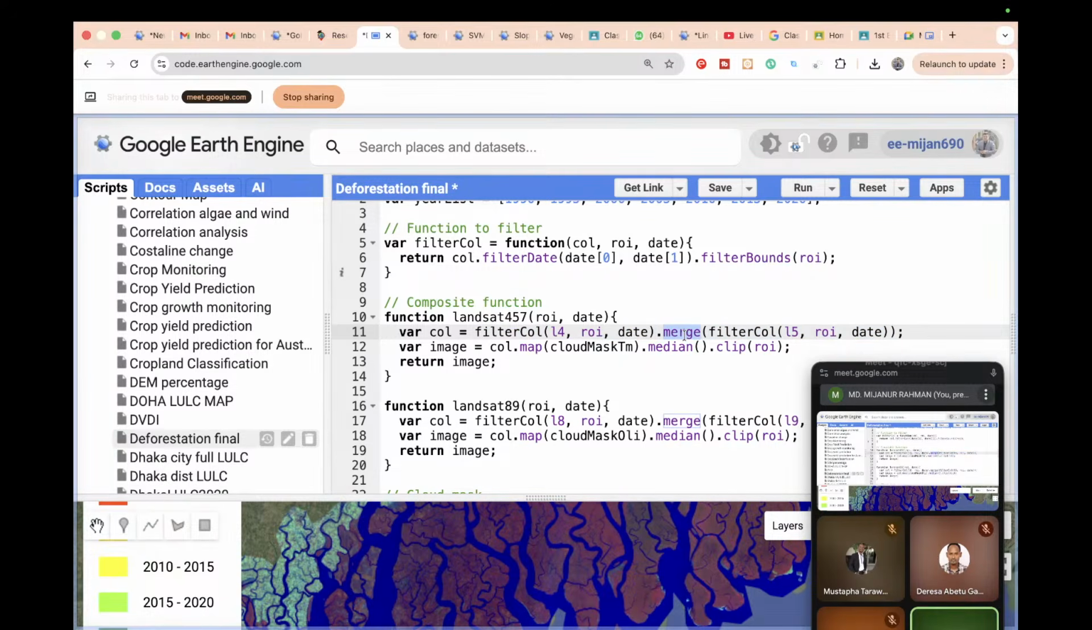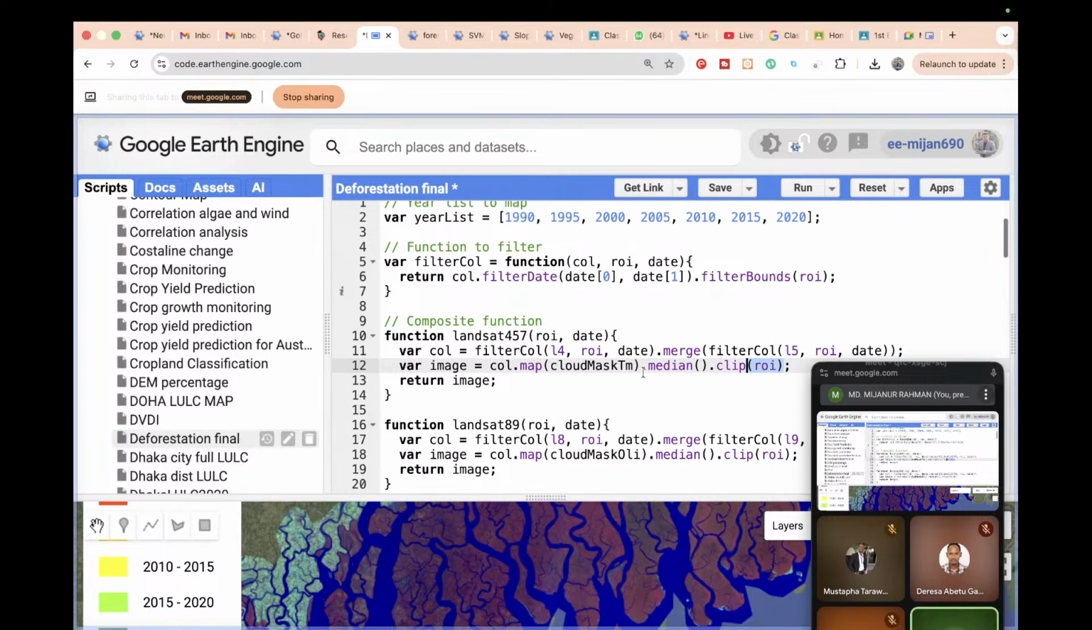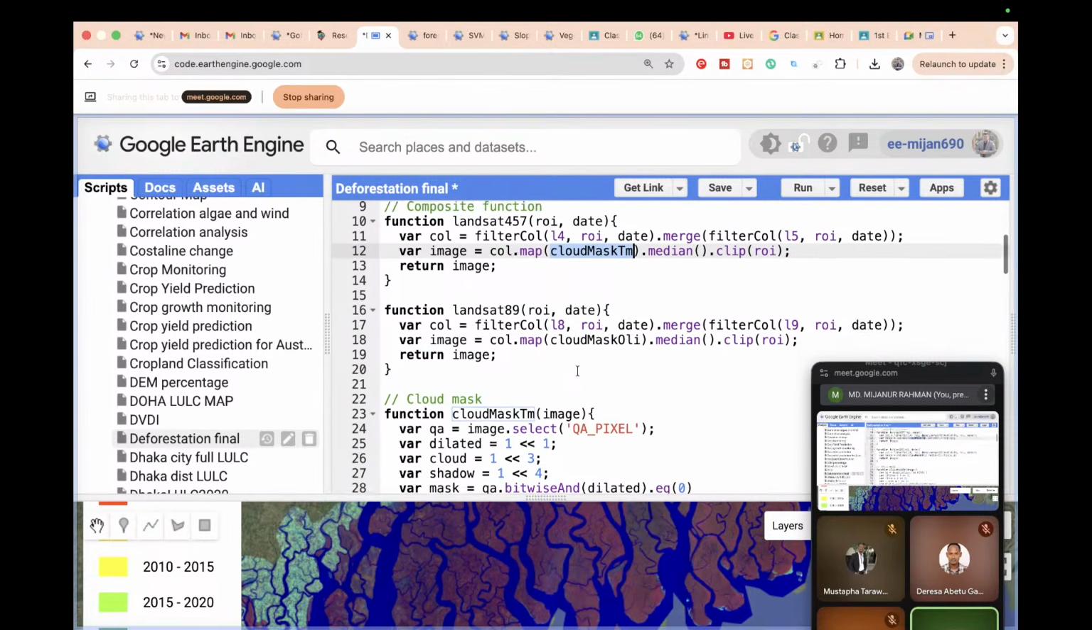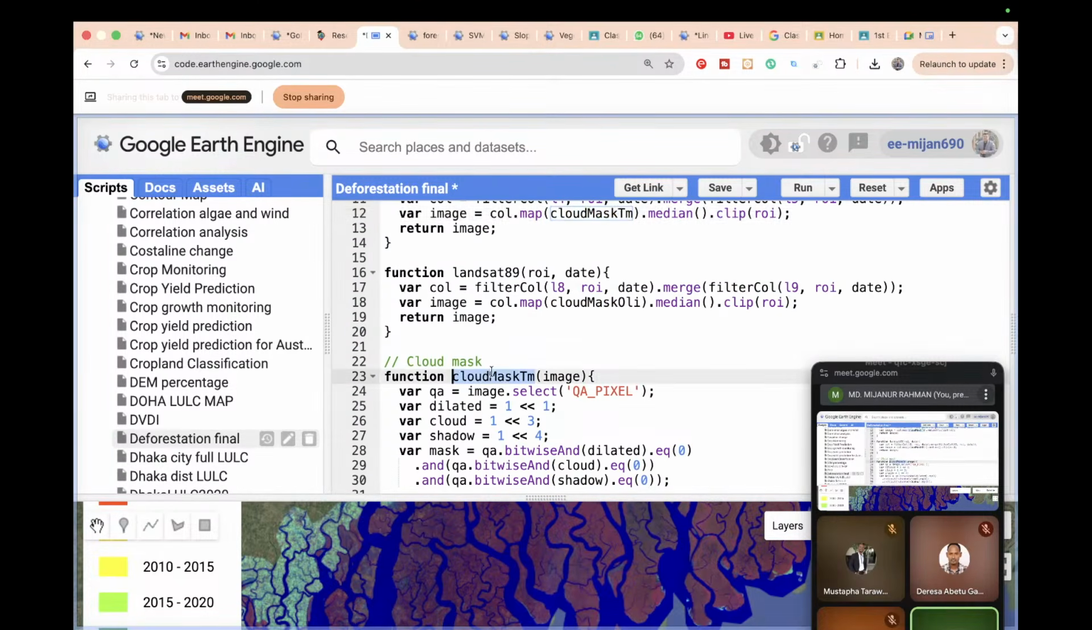Okay, so after filtering, and how can I filter? I just use this function, and filter Landsat 4 and Landsat 5, and then both collections are merged. After the merge, I simply create the median composite, okay, and clip with my study area. And we also get another function, cloud mask TM. Basically this function helps you to remove the cloud from your satellite imagery.